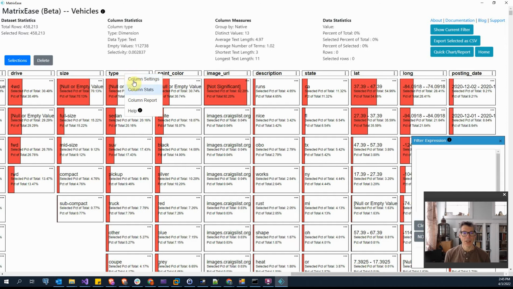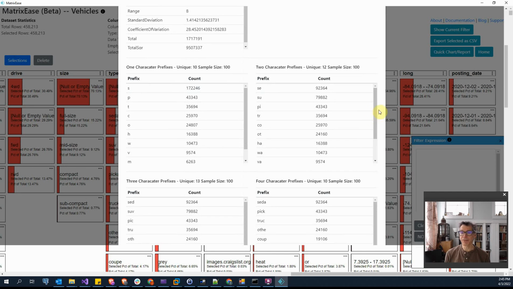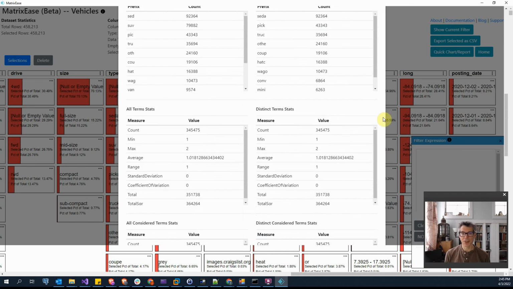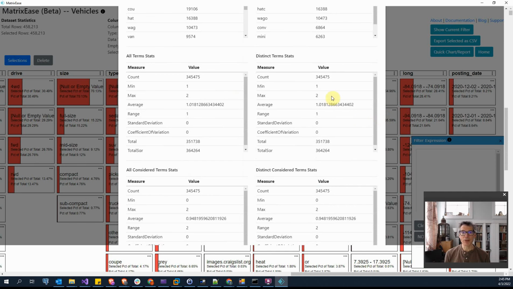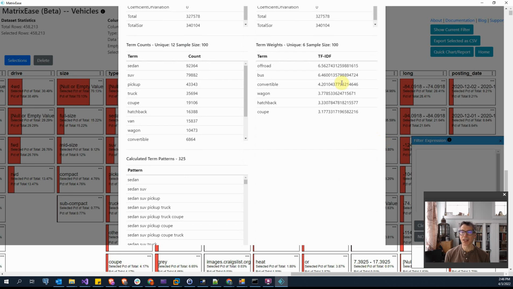Column stats for text shows you metrics up top, text length metrics, the prefix metrics, metrics for all terms, distinct considered terms, all considered terms, term counts, and then weighted terms, the most significant weighted terms, and calculated patterns. We'll get more into these details in a further video.